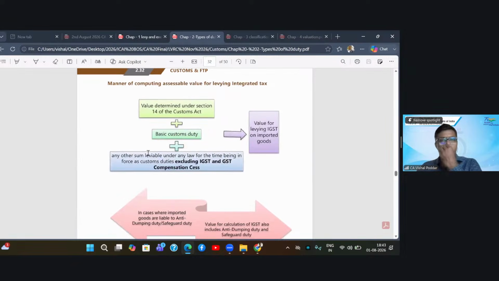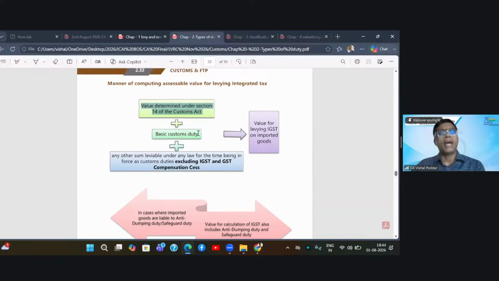Now, what is the manner of computing the assessable value? Interestingly, for the purpose of levying or computing the basic custom duty, you take the value as determined by the customs law, which is under section 14, read with the valuation rules, which we are going to study today. So first comes the assessable value under customs as per section 14, read with the valuation rules. Now, on this value, you compute the basic custom duty and the custom welfare cess.